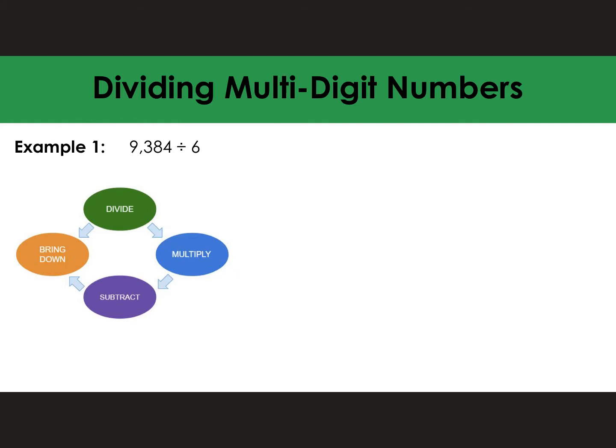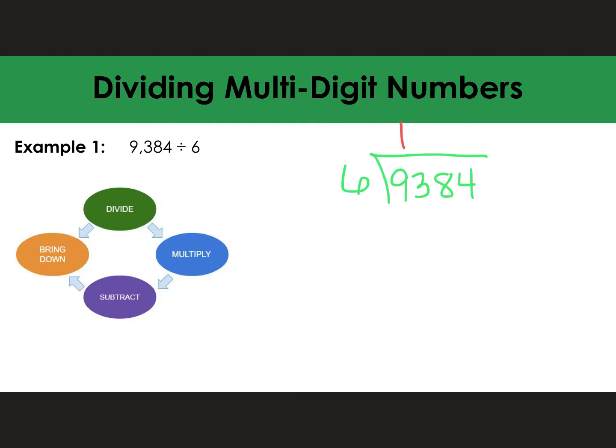So let's try it. My dividend is 9,384. My divisor is 6. Now I'm going to look and say, how many times does 6 go into 9? It goes into 9 one time.